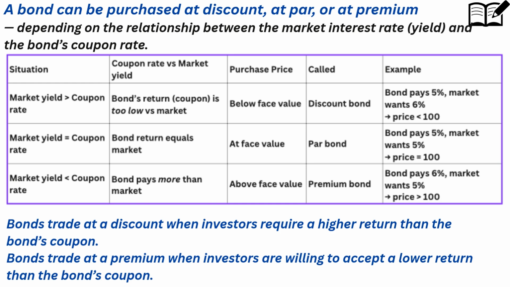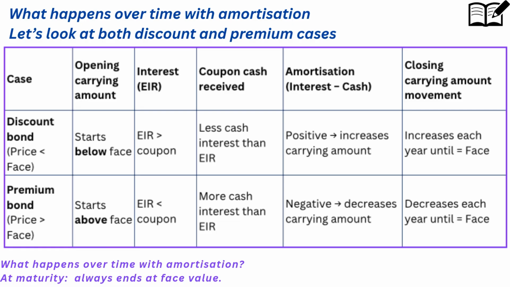If purchase price is higher than face value, it is a premium bond, and market yield is less than coupon rate. It is important to note that bonds trade at a discount when investors require a higher return than the bond's coupon. Bonds trade at a premium when investors are willing to accept a lower return than the bond's coupon.